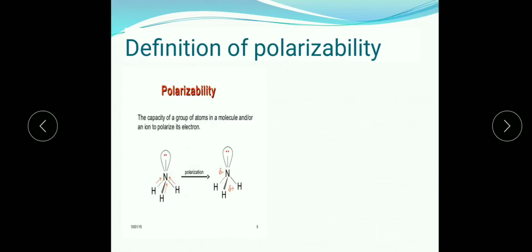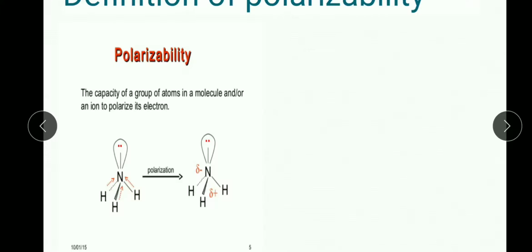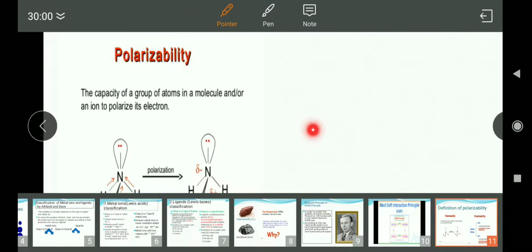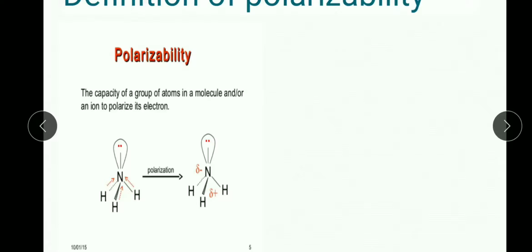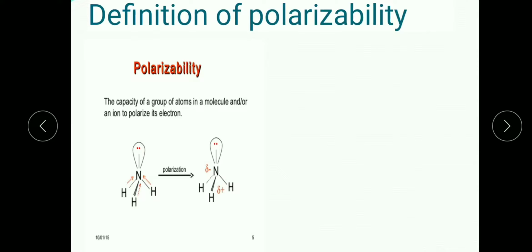To know that, we have to know the definition of polarizability. The capacity of a group of atoms in a molecule or in an ion to polarize its electrons is called polarizability. Here the nitrogen, which is the more electronegative species, will attract the electrons, and the hydrogen will donate electrons, so electrons shift from the hydrogen to the nitrogen.